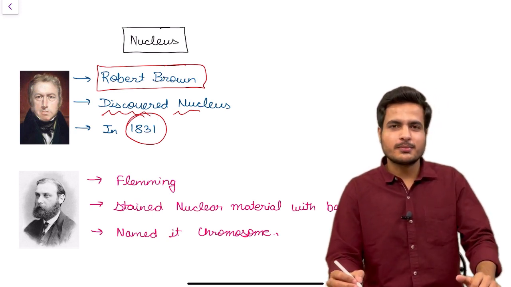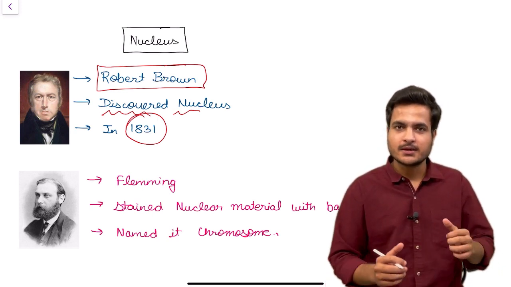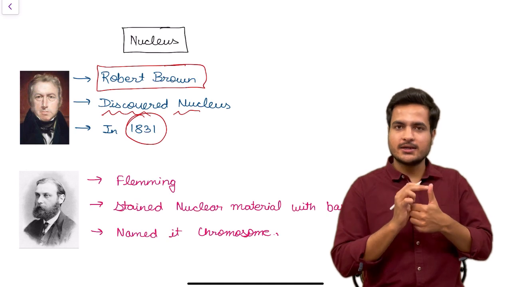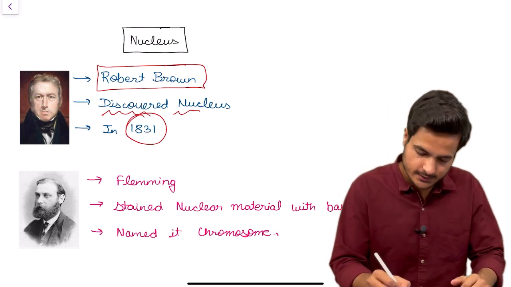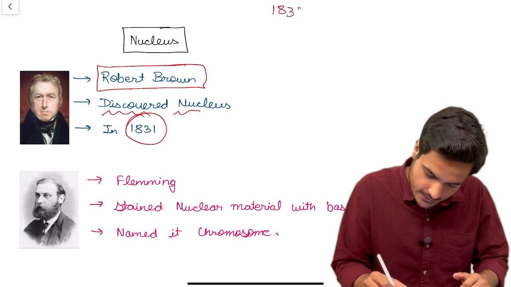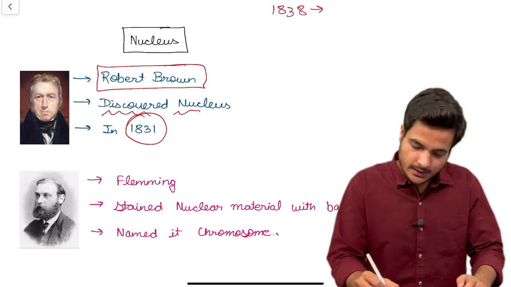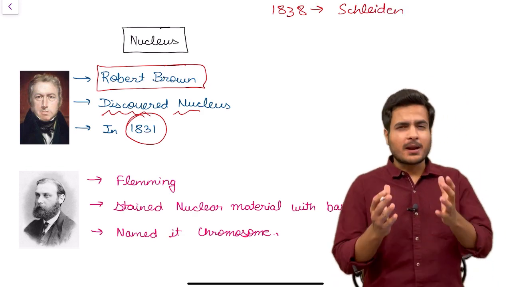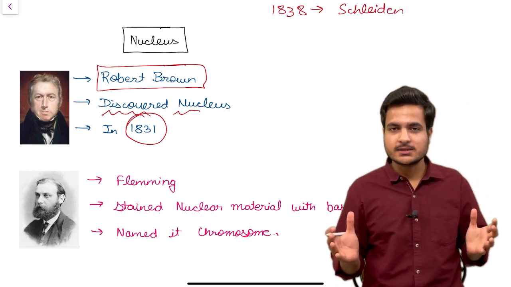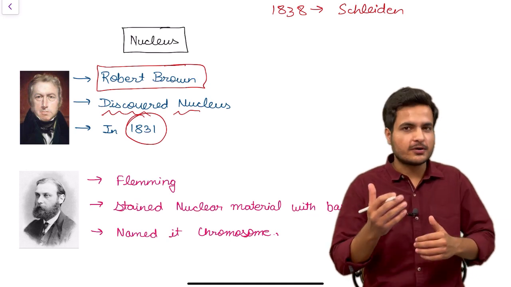A few years you need to remember just because they are mentioned in NCERT. First of all, remember that in 1831 Robert Brown discovered the nucleus. Then 7 years later, that means in 1838, a botanist named Schleiden came and said that plants are made up of different types of cells and these cells come together to form different tissues.